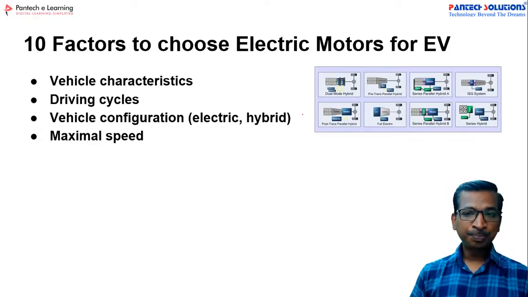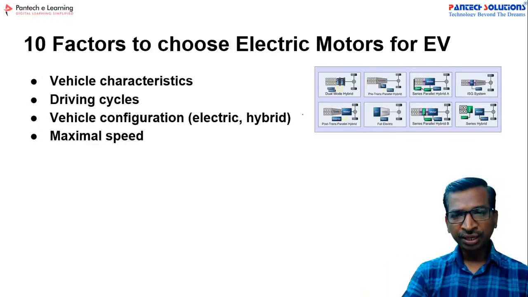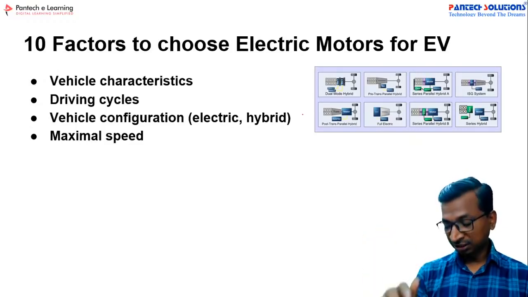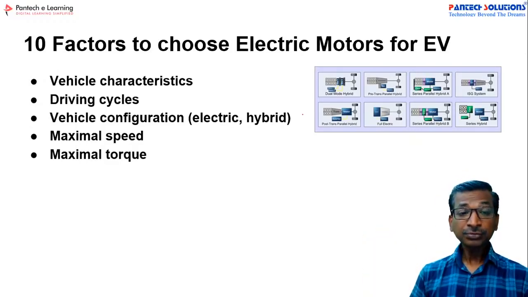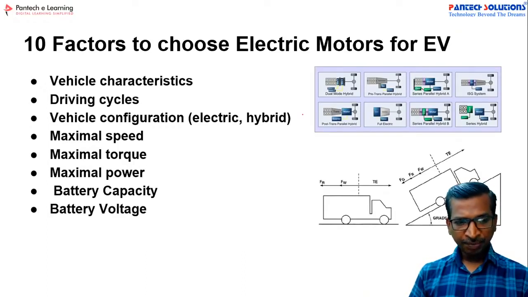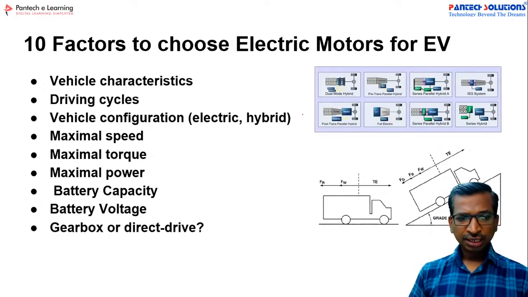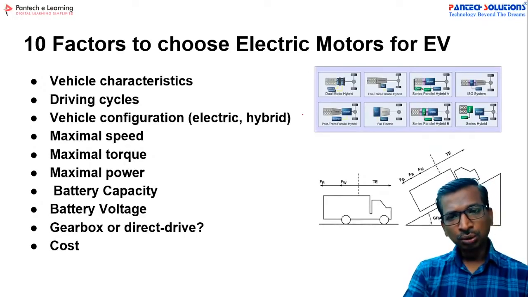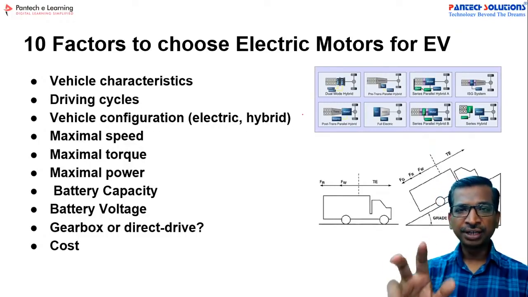And the maximal speed. Suppose your vehicle runs at 40 km per hour, in that case you have to choose 80 km per hour. That is called the safety standard. And then torque and maximum power, and then battery capacity, battery voltage and then gearbox. So these are all the points to choose the electric motor for the vehicle application.